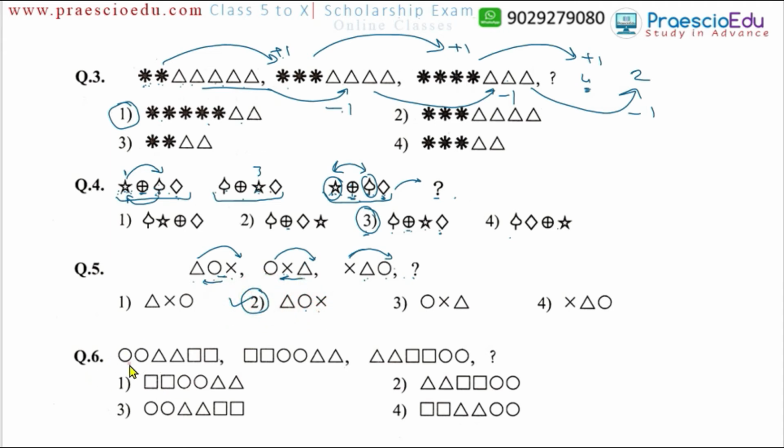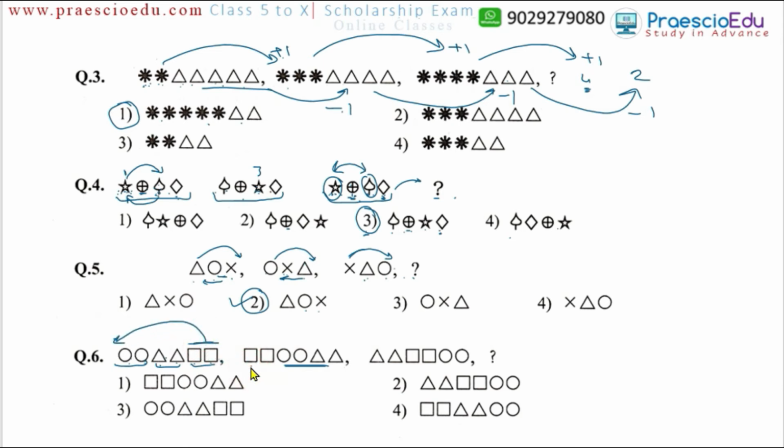Now question number 6. There are two circles, two triangles and two squares. Means there are small groups: here a group, here a group, and here a group, three groups in one term. Now this square group at the end moves to the first, and these two groups are moved toward the right side. Like this, we can say, is the logic. So these stars move to the left side.